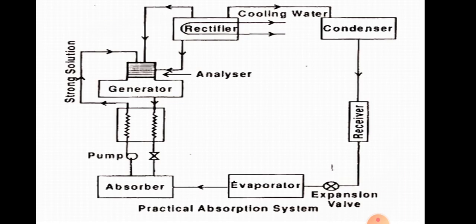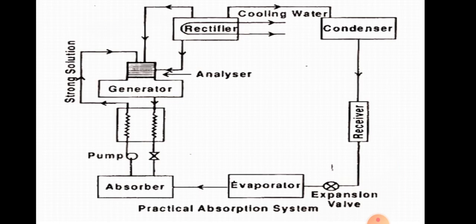When that ammonia vapor is mixed with the water, it becomes a strong solution where the maximum amount of ammonia is present in the water absorbent. Then this strong solution is passed to the generator through the heat exchanger with the help of the pump.